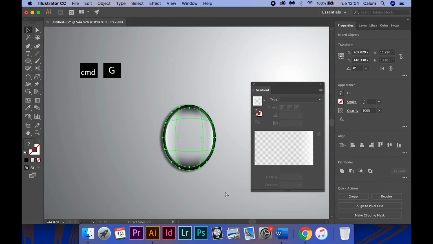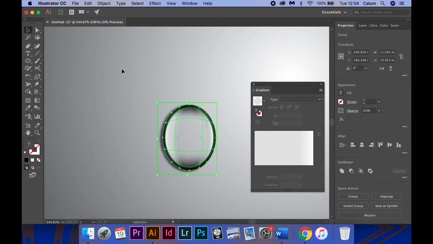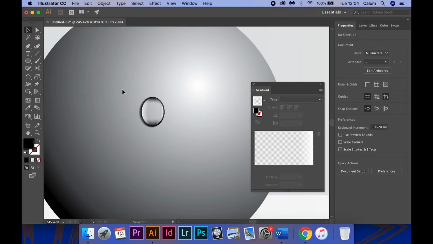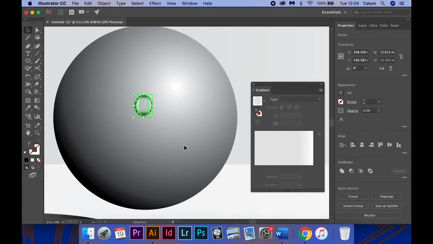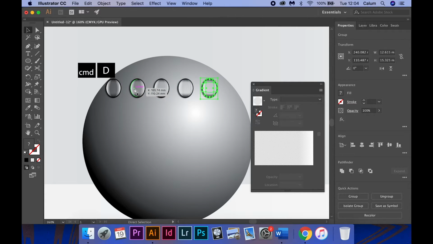I then group the droplet by pressing Ctrl G, then expand appearance. I then duplicate the water droplet by clicking and holding Alt at the same time.